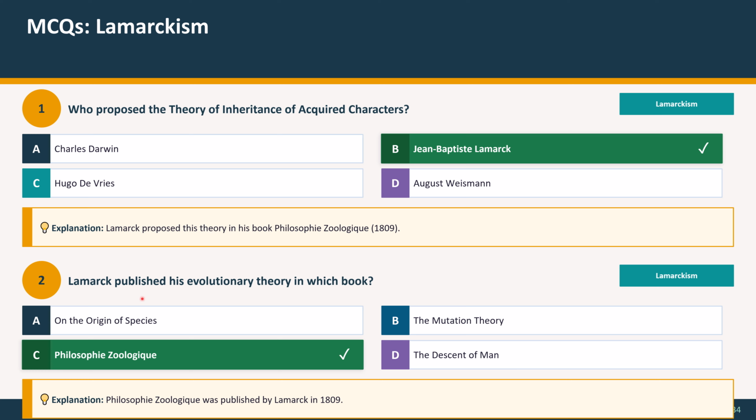Question 2: Lamarck published his evolutionary theory in which book? Options are A, On the Origin of Species, B, The Mutation Theory, C, Philosophie Zoologique, and D, The Descent of Man. And the correct answer is Philosophie Zoologique. Philosophie Zoologique was published by Lamarck in 1809.